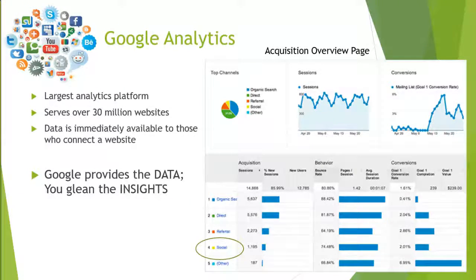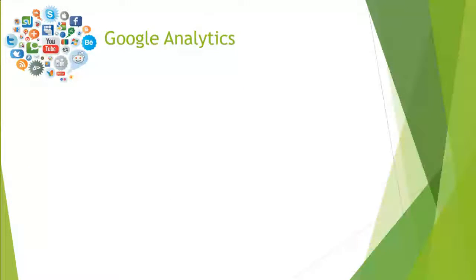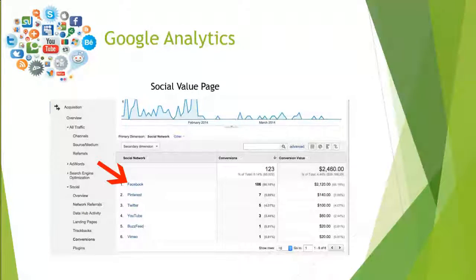Now, you have to manage your own website in order to be able to get to this acquisition overview page. But even if you don't manage your own website, the person who does can provide this data for you. Now, what happens when you click on this? We can see just from this example alone that over 1,000 people came to the website through social media, and this is probably over a month period. So how do we know exactly where those people came from? Well, you can click on that. It's a live link, and it'll take you to a social value page.